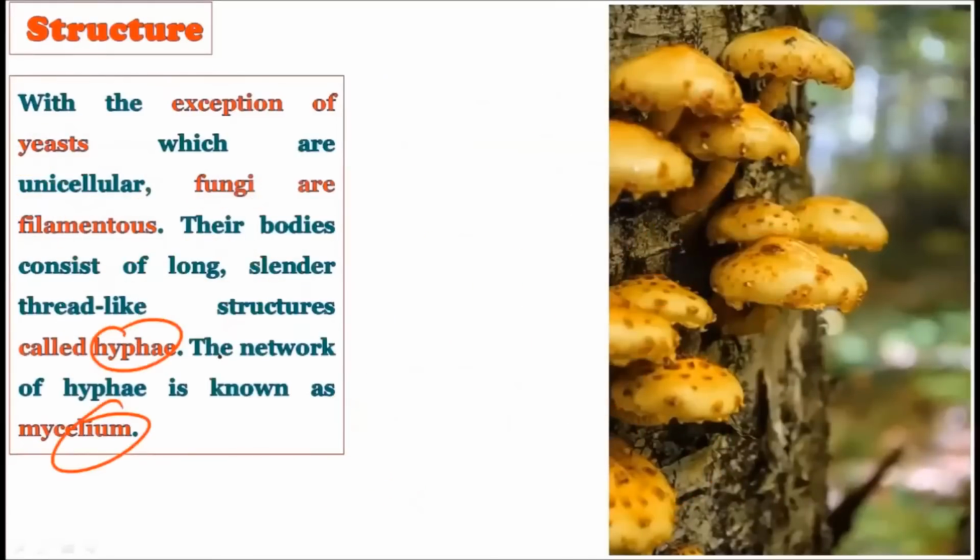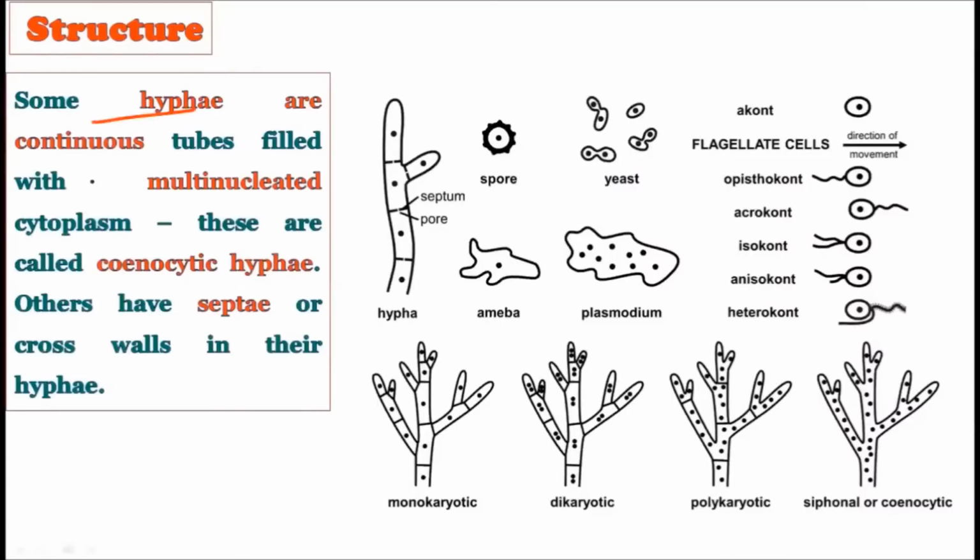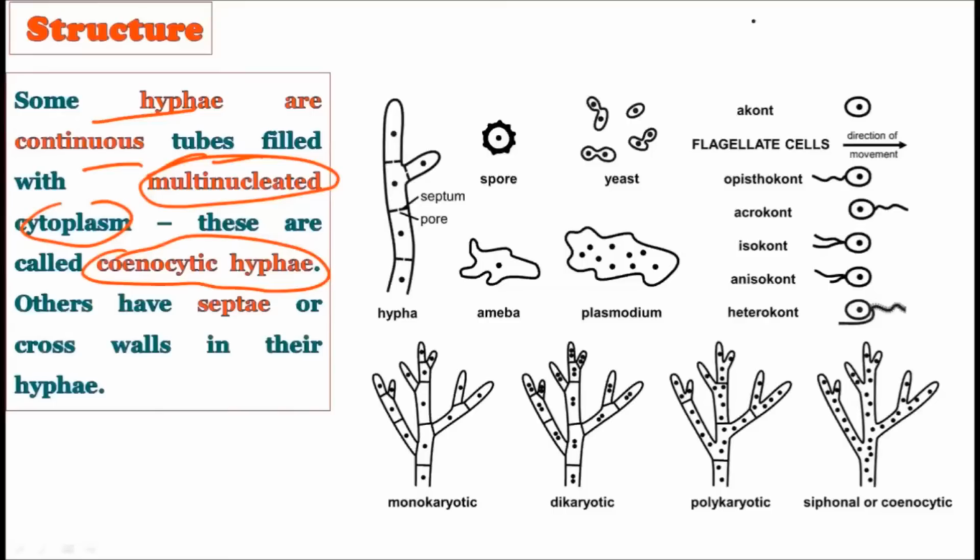Okay, तो चलिए next point consider करते हैं regarding the structure of the fungi. Now see, some hyphae are continuous tubes filled with multinucleated cytoplasm. Okay, and these hyphae are called as coenocytic hyphae. देखिए hyphae जो होती है, जैसे हमने कहा कि एक सिंगल फिलामेंट इस तरह से होता है, इस सिंगल फिलामेंट को hyphae कहते हैं.